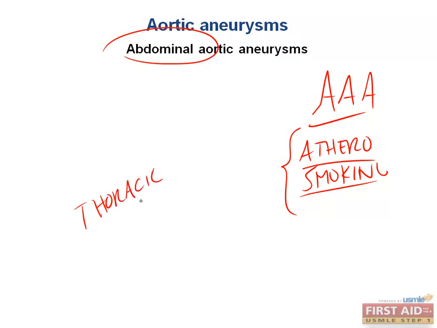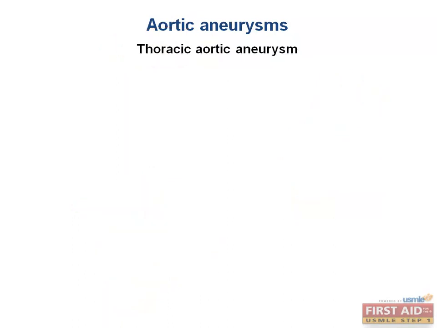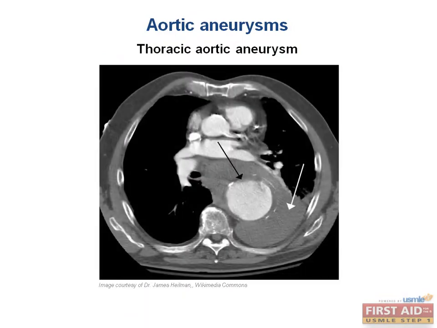Particularly for thoracic aortic aneurysms, we're talking about something like Marfan's or tertiary syphilis or chronic hypertension, where that thoracic aortic element is just taking a pounding with high pressure over time. Now let's talk about thoracic aortic aneurysms a little more in depth.